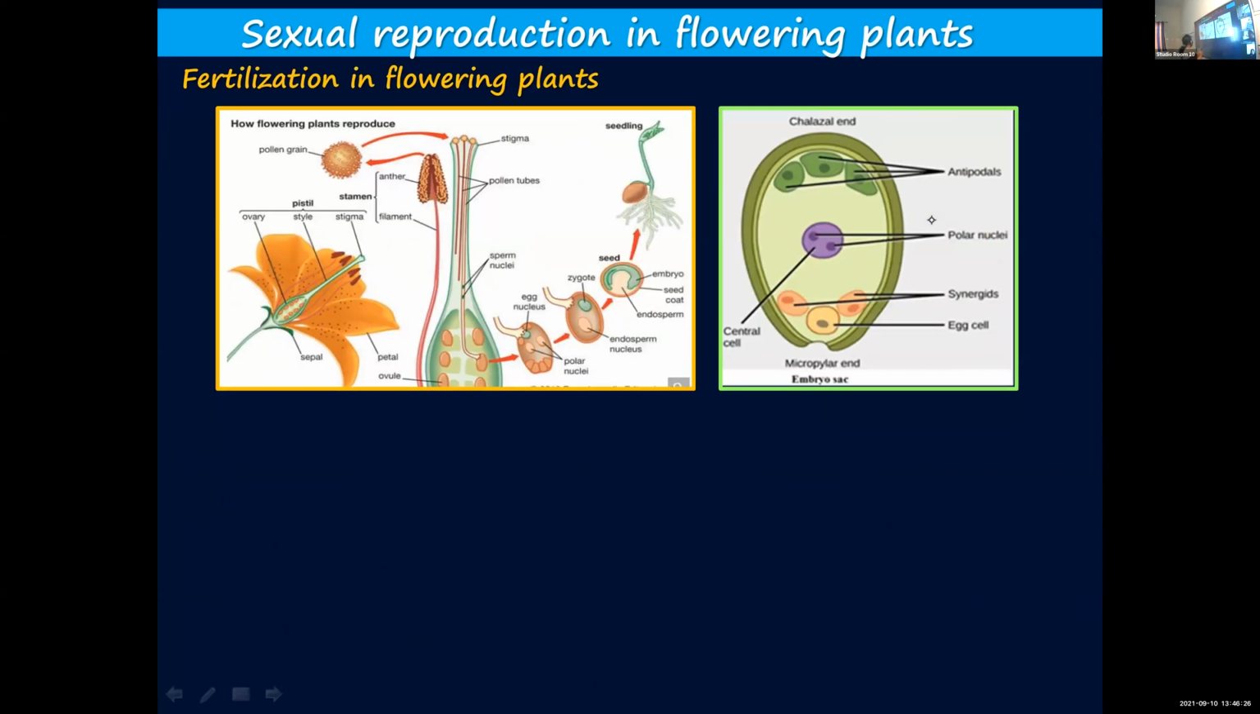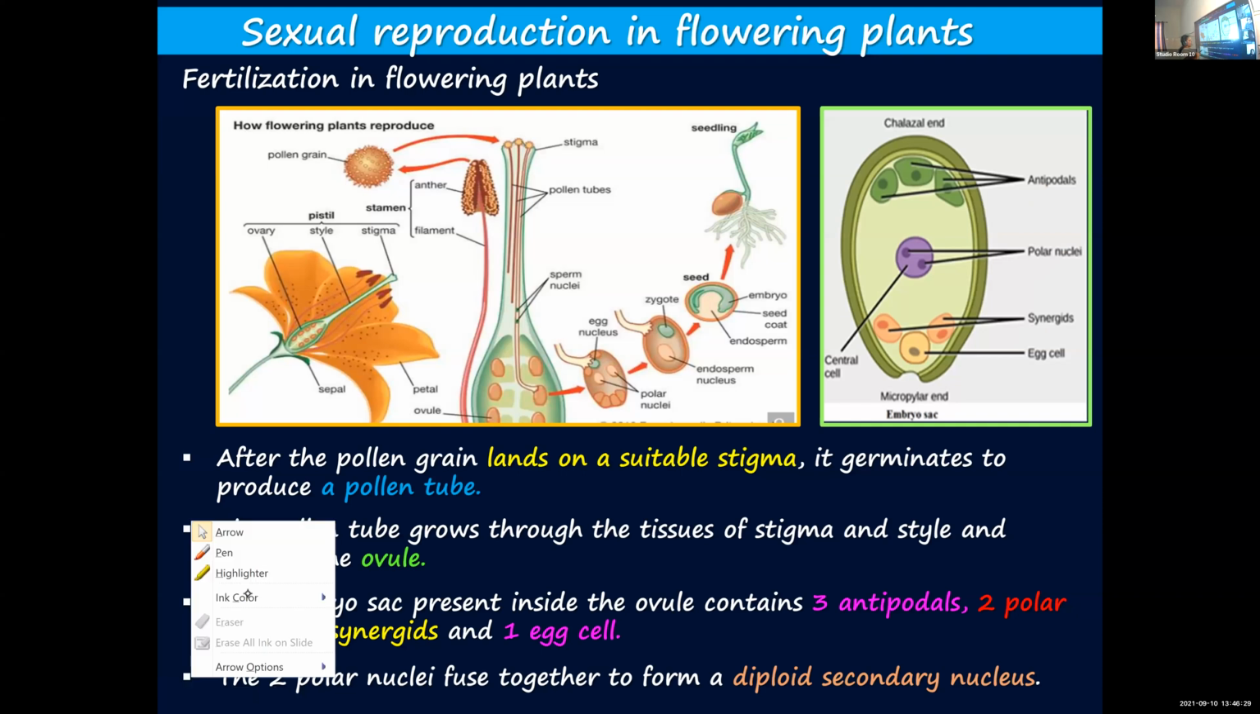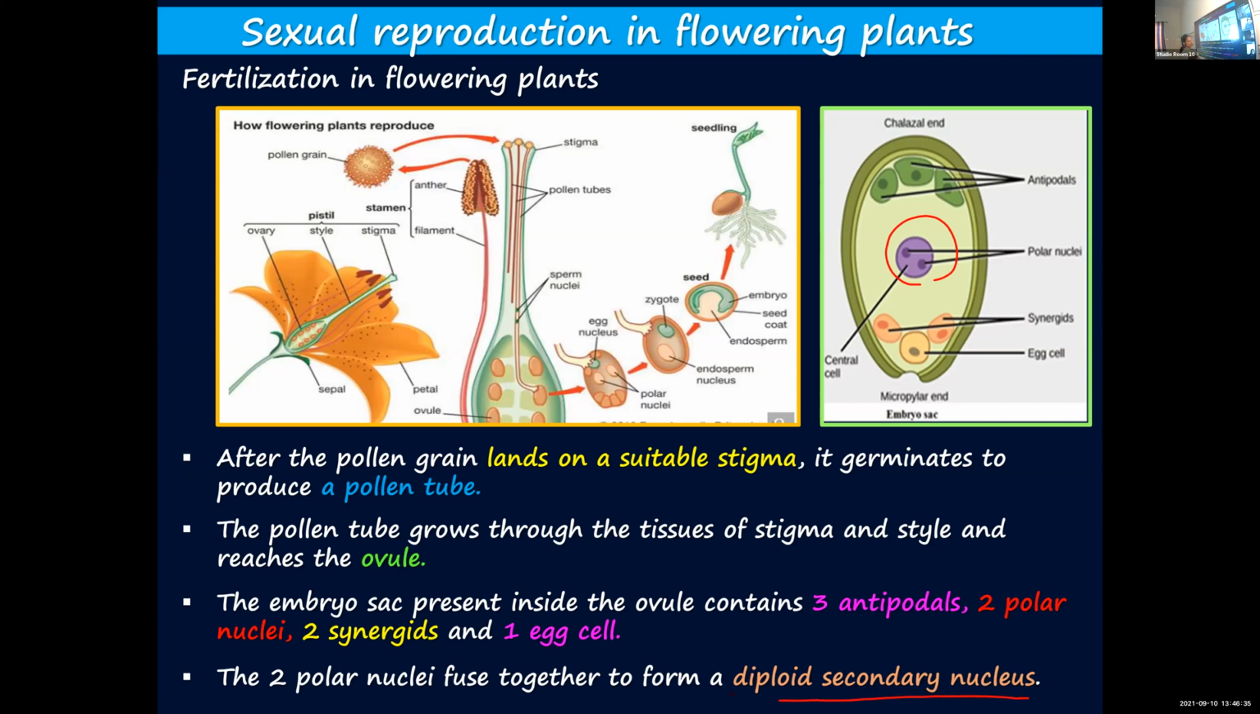These 2 polar nuclei at the center will fuse together and form a diploid secondary nucleus. Diploid and haploid we have already learned. Diploid means the chromosomes are in the paired condition, because 2 nuclei are fusing together. So the chromosomes will be in the paired condition.